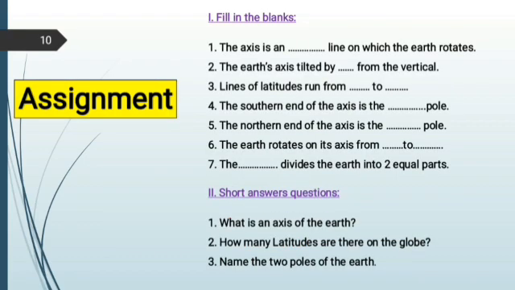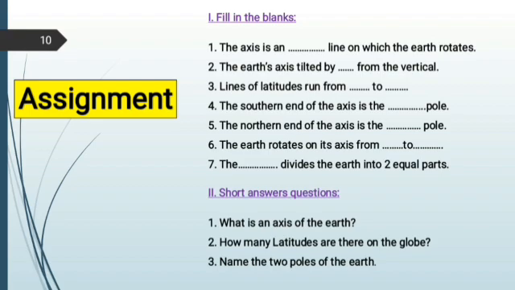Now we go to the assignment. I gave you fill in the blanks. Number 1, the axis is an dash line on which the earth rotates. Number 2, the earth's axis is tilted by dash from the vertical. 3, lines of latitudes run from dash to dash.